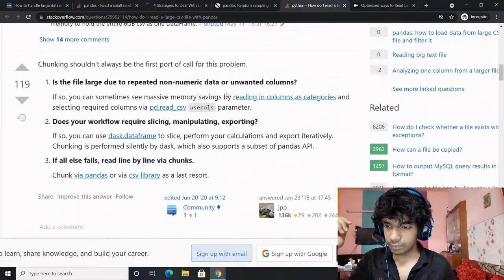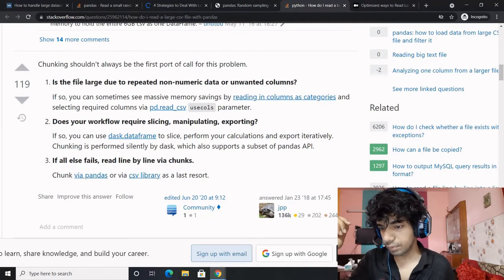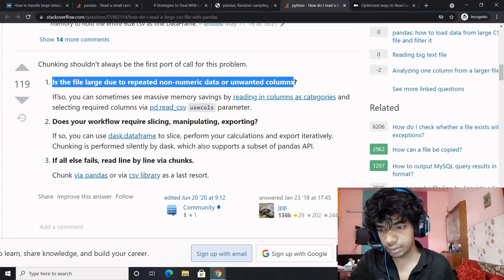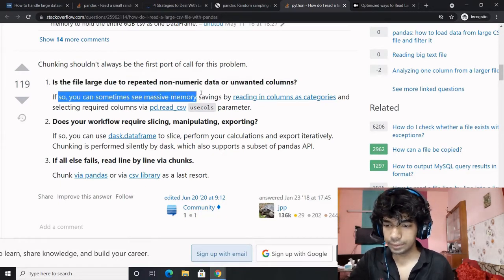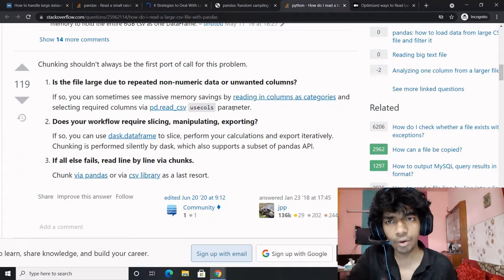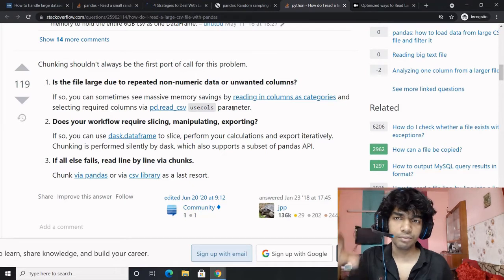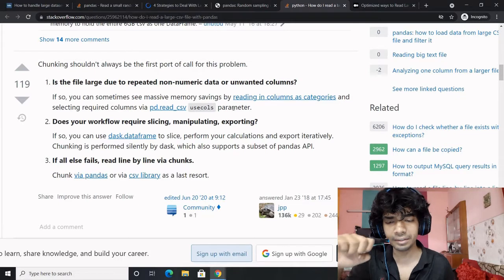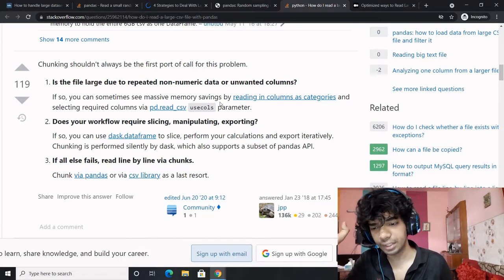Apart from it, chunking should not always be the first port of call for this problem. Is the file large due to repeated non-numeric data or unwanted columns? If so, you can see massive savings by reading the columns as categories and selecting required columns via pandas.read_csv. Obviously, this is the smartest approach. I mean, first we need to figure out which columns you actually need. If there are unnecessary columns, why take them into consideration? Just simply drop them. And reading the columns as categories might also help.